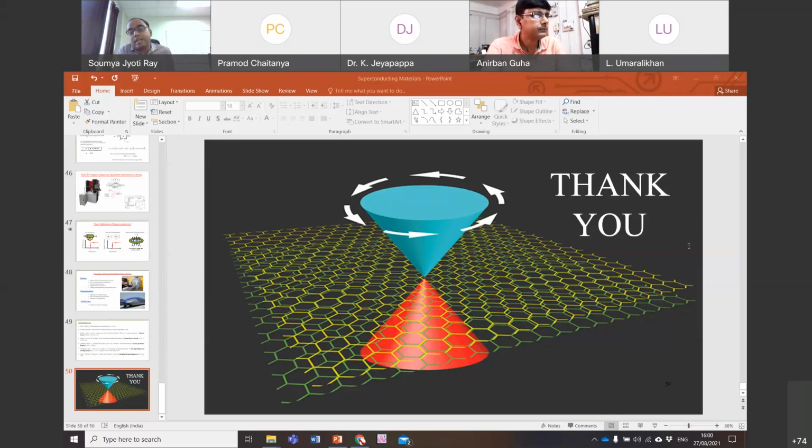Okay, so as I said, the conductivity is increasing because there is no resistivity, in a way. Resistivity means basically you are losing energy. You can think of it in very simple terms. Let's say from your home, you want to go to your office and there's a huge traffic on the road. If you want to go very fast, then you have to run through people. That means there is a chance of collision, which means that you will get scattered and you lose energy, right? Your speed will be reduced.